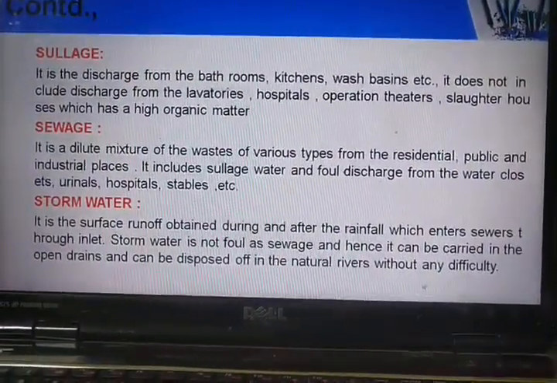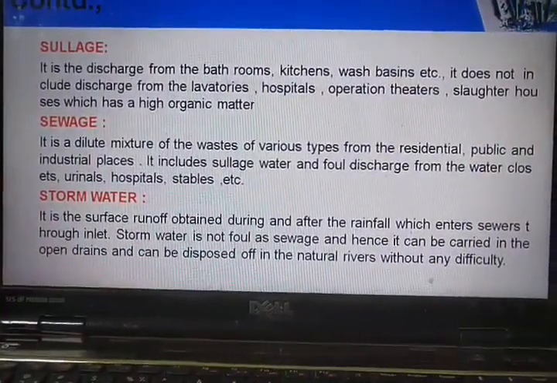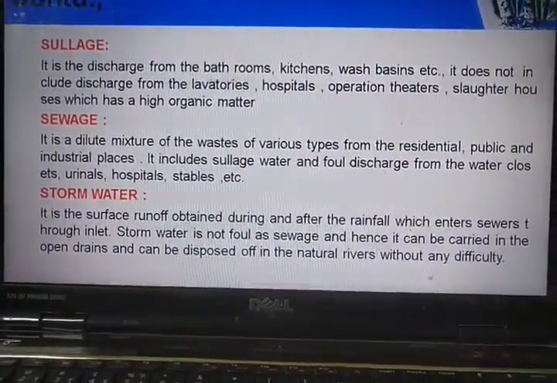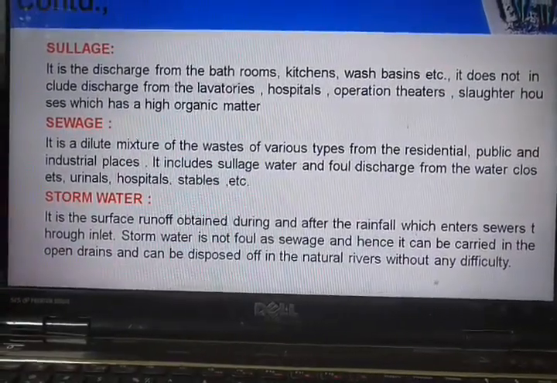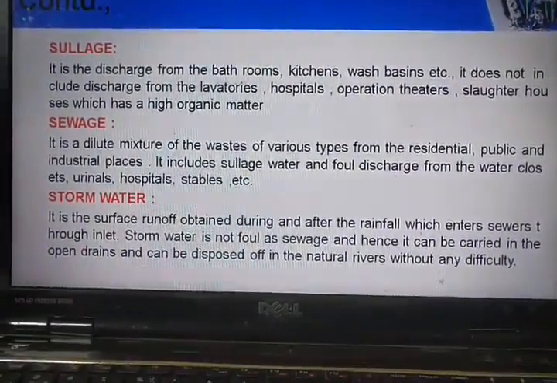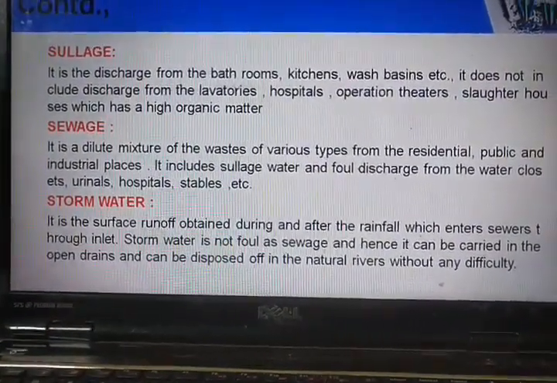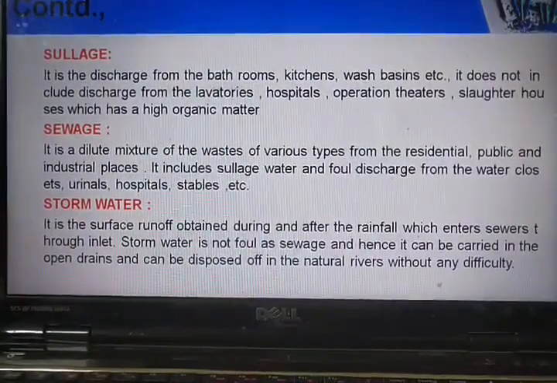That means it does not include the discharge from laboratories, hospitals, operation theaters and slaughterhouses, which generally have very high organic matter. In simple terms, sullage is wastewater generated from bathrooms and kitchens. It will not contain any human and animal waste.